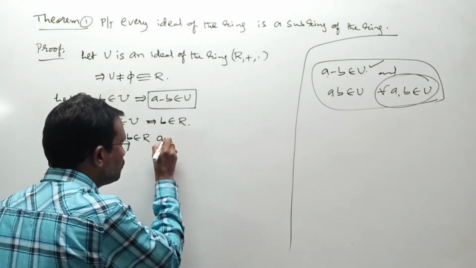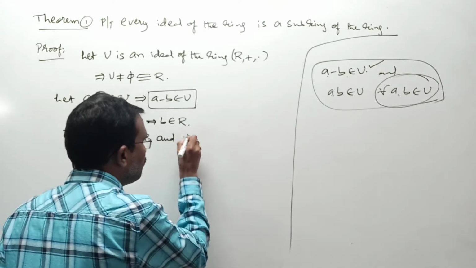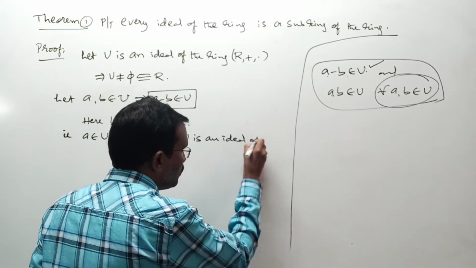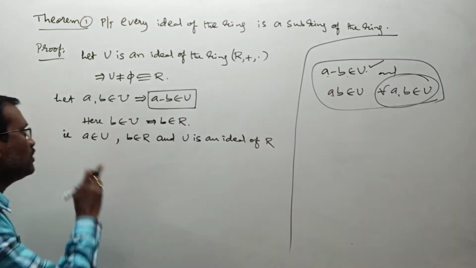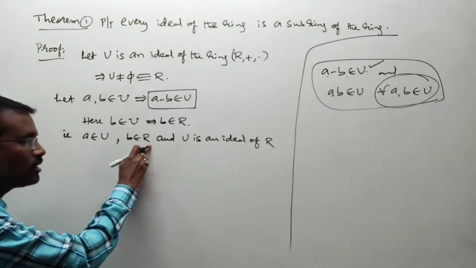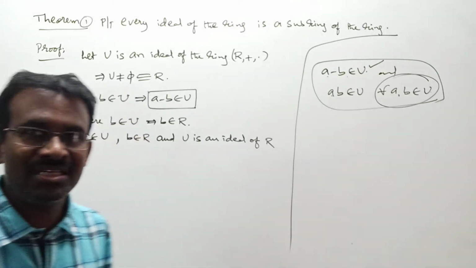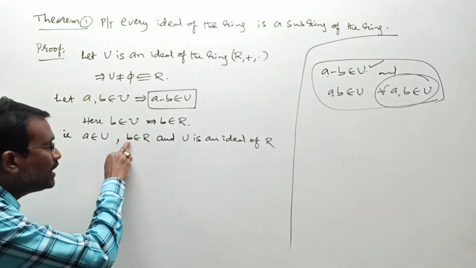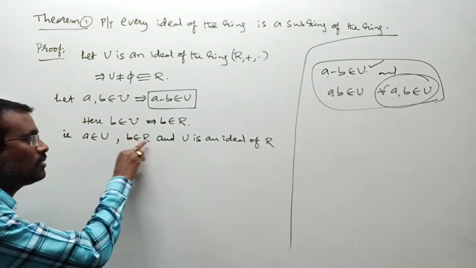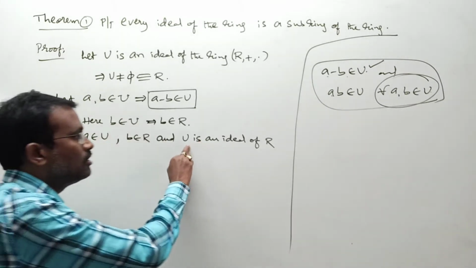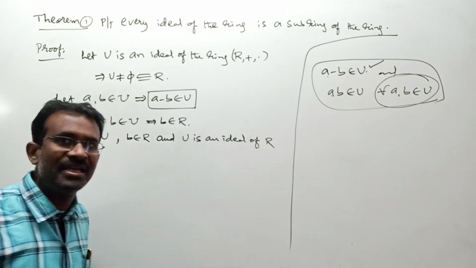And also U is an ideal of R. According to the ideal definition, if a belongs to U and b belongs to R, is a into b in U or not? According to the right ideal condition, we take instead of b, small r belongs to R, a belongs to U. A into r should be in U whenever U is an ideal.